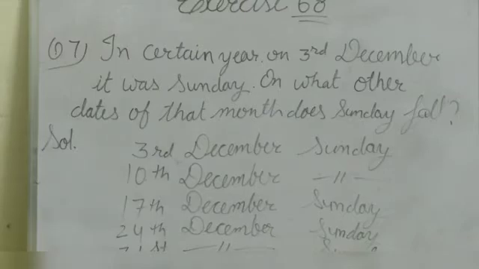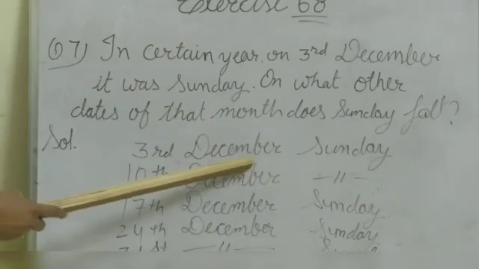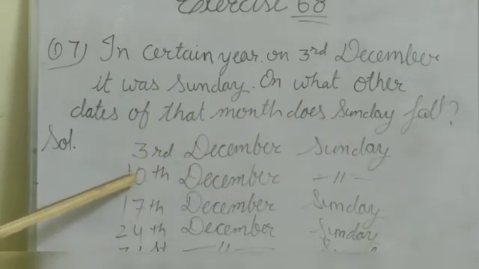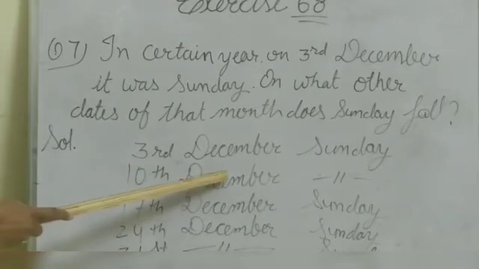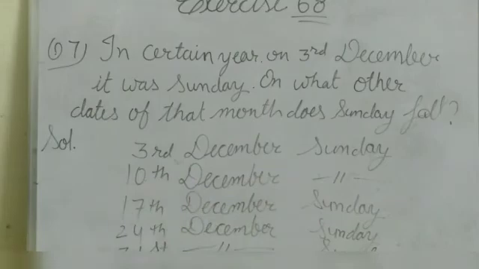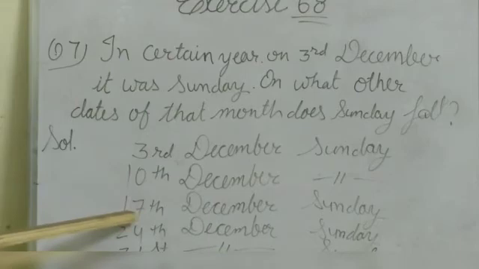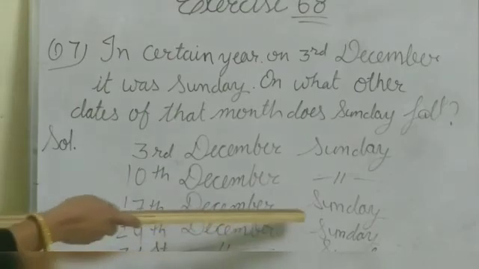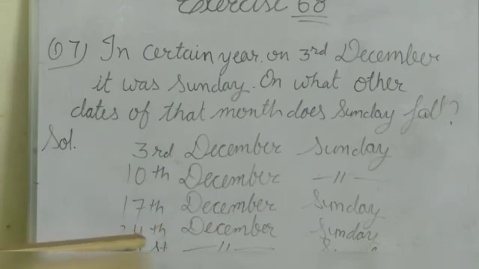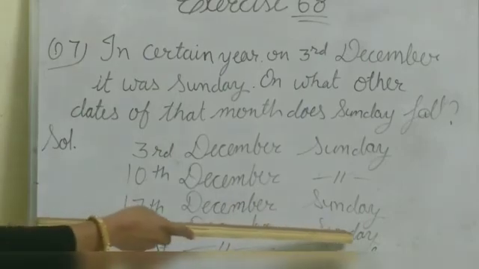I already told you the same day comes after 7 days. 3rd of December, Sunday. 3 plus 7 means 10. 10th of December, again Sunday. 10 plus 7, 17. 17th December, Sunday. 17 plus 7, 24. 24th December, Sunday.